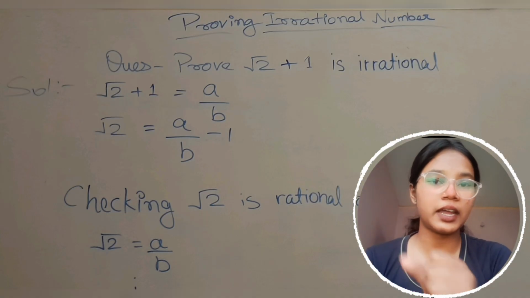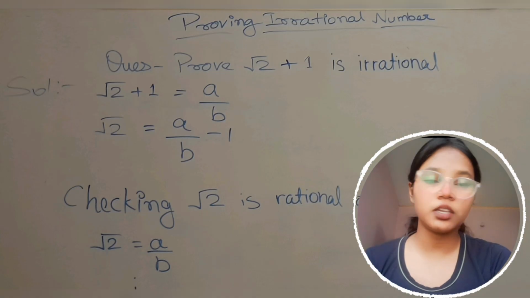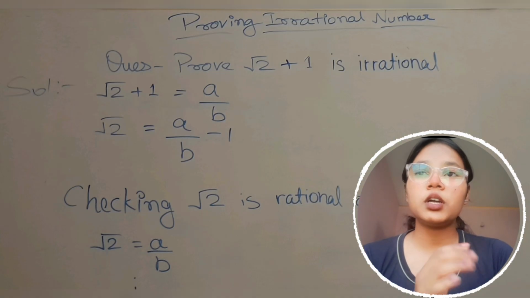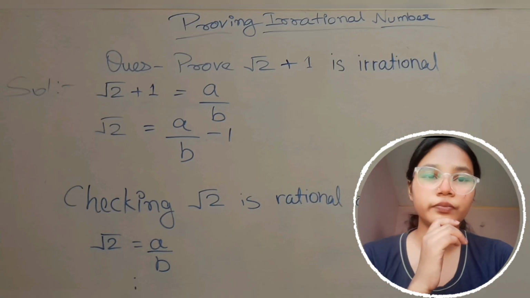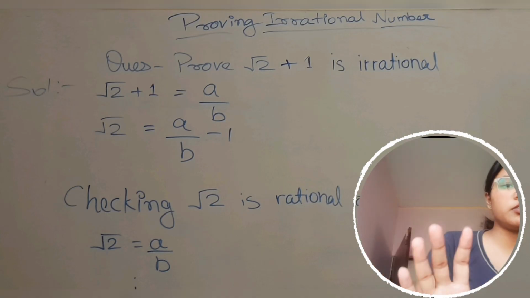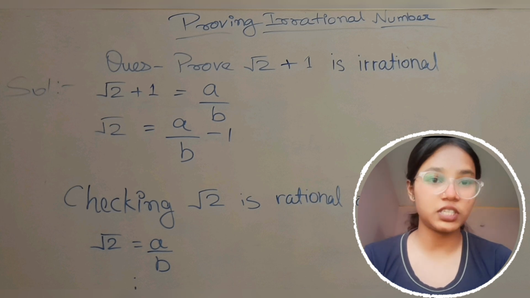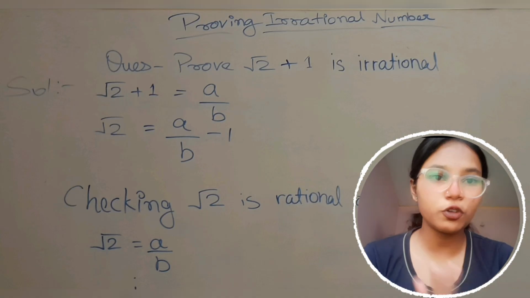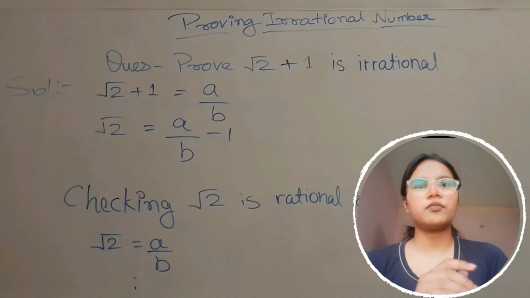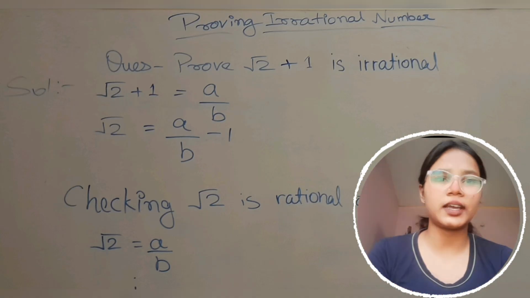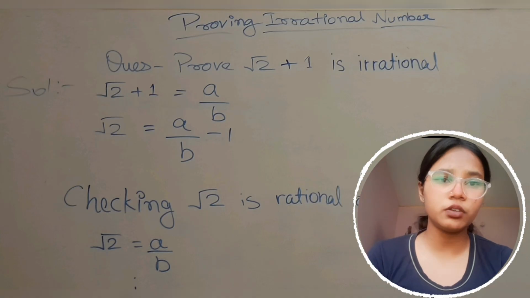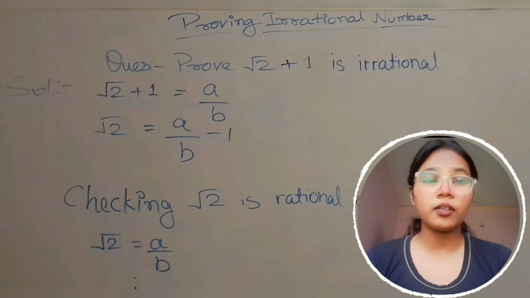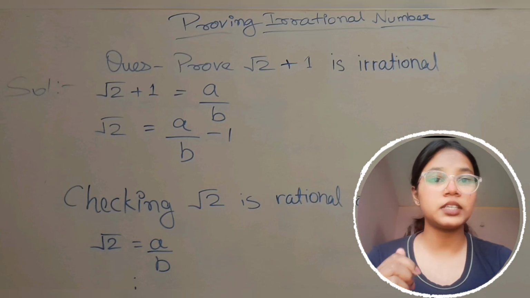Here we have to check that under root 2 is irrational. We know, but for the person who doesn't know, we have to prove that. You can ask, why ma'am, why should we check that under root 2 is irrational? We know, but the person who doesn't know, we have to prove it. So we will do it like that.